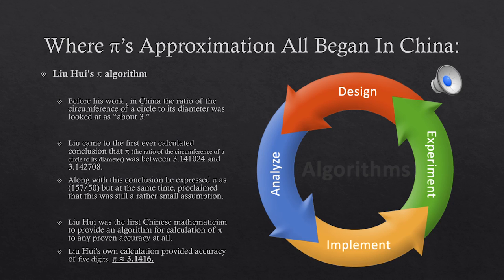Liu was the first Chinese mathematician to prove an algorithm for calculation of pi to any given accuracy at all. Liu's own calculation provided accuracy of 5 digits, 3.1416.